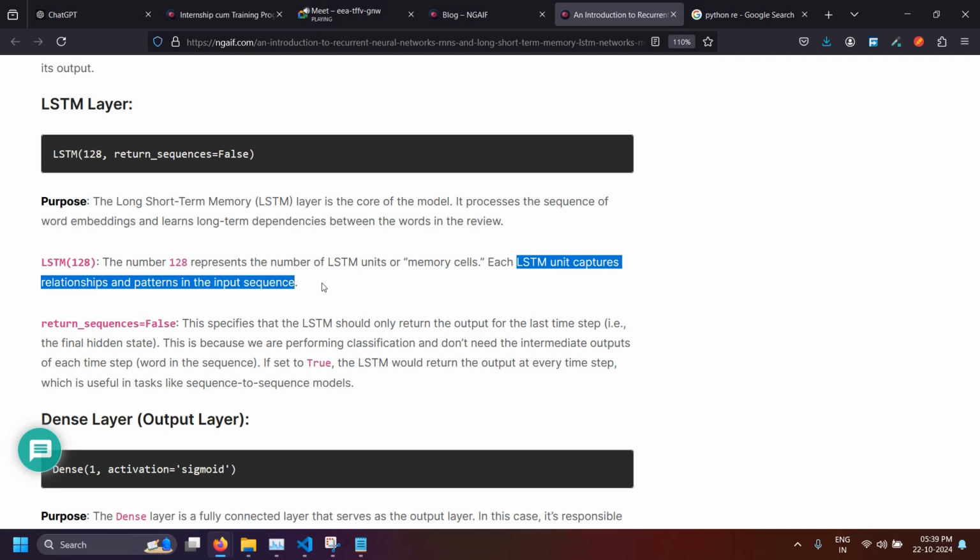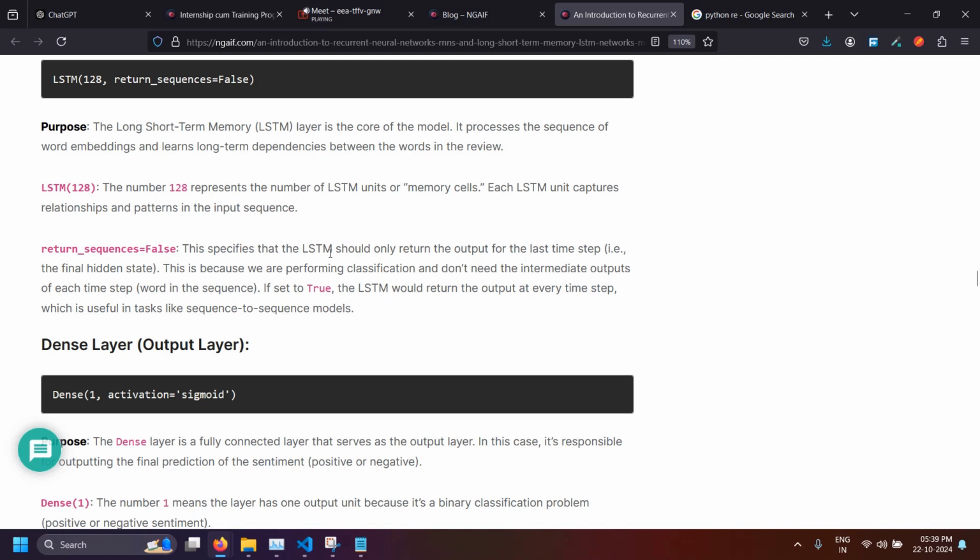So return_sequences=False, what this means is that the LSTM should only return the output for the last time step, that is the final hidden state. This is because we are performing classification and don't need the intermediate outputs of each time step word in the sequence. If set to true, the LSTM would return the output at every time step, which is useful for tasks like sequence to sequence models.